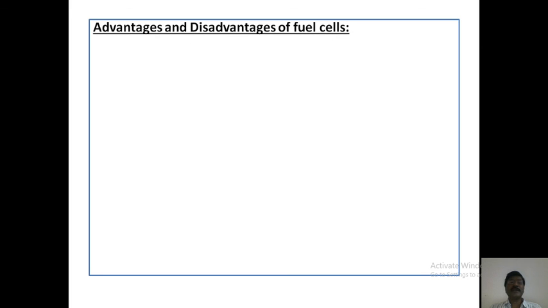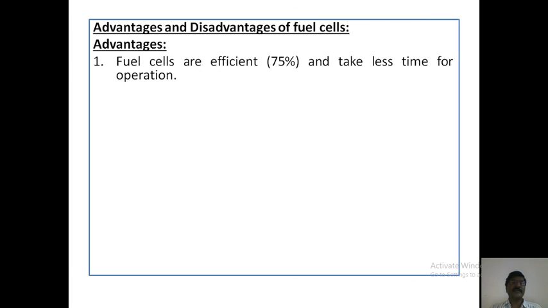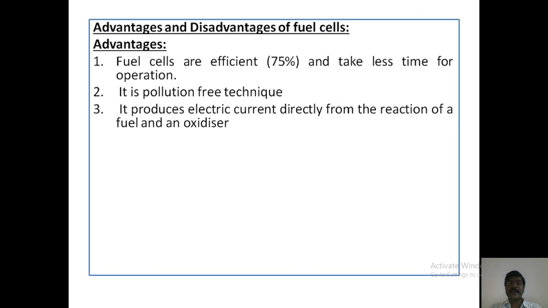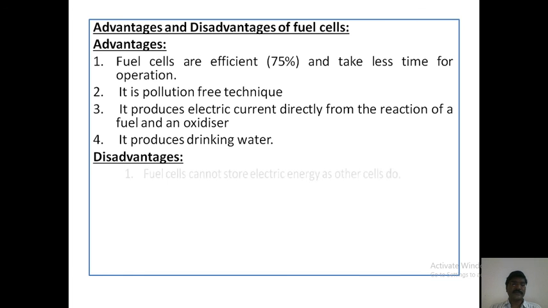Next, what are the advantages and disadvantages of fuel cells? First of all, the advantages of fuel cells. Fuel cells are 75% efficient and take less time for operation. It is a pollution free technique. It produces electric current directly from the reaction of a fuel and oxidizer. It produces drinking water.